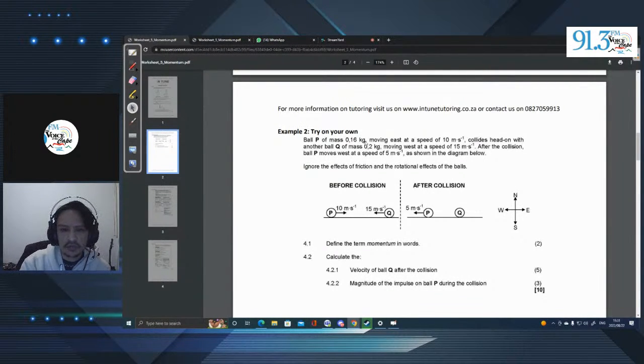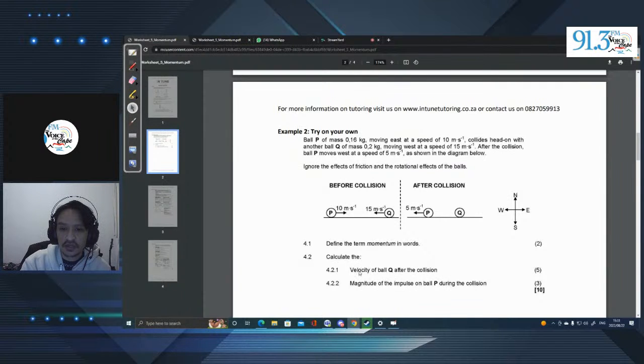Ball P of mass 0.16 kilograms moving east at a speed of 10 meters per second collides head-on with another ball Q of mass 0.2 kilograms moving west at a speed of 15 meters per second. After the collision, ball P moves west at a speed of 5 meters per second.